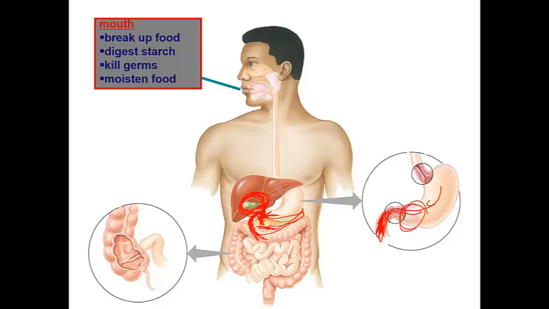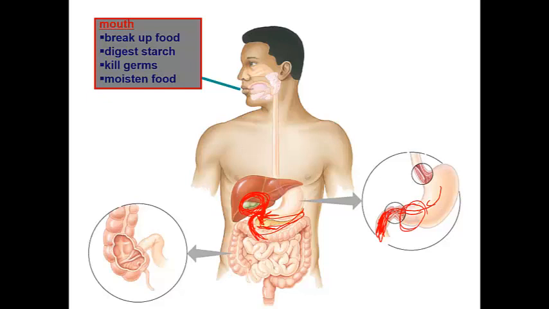Okay, guys. While the pancreas, the yellowish part here, secretes something called pancreatic juice, the pancreatic juice helps in digestion too.